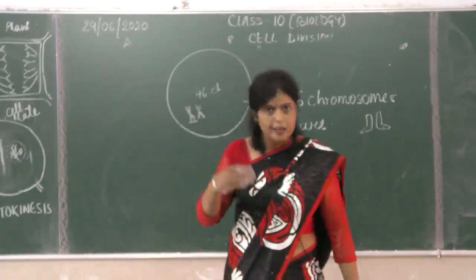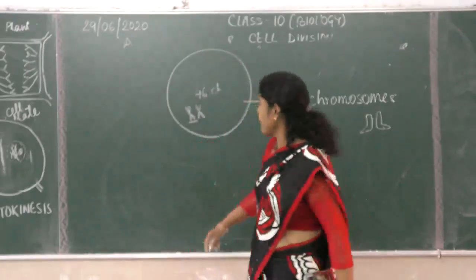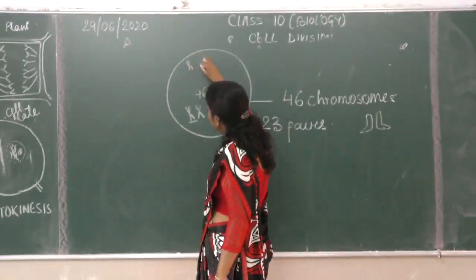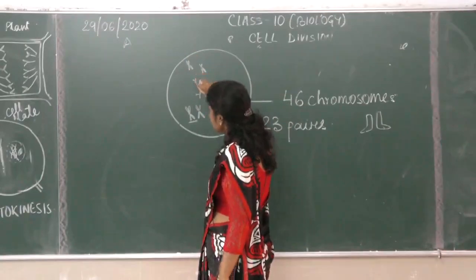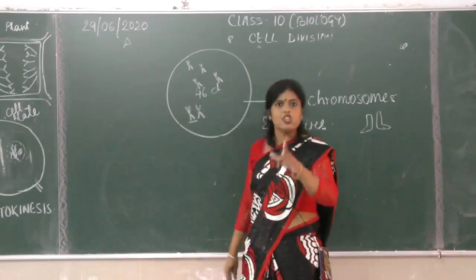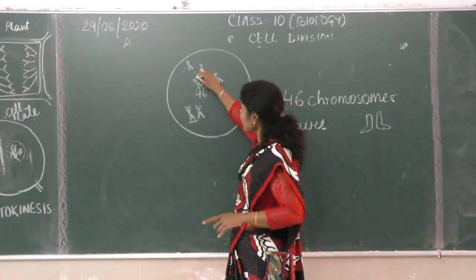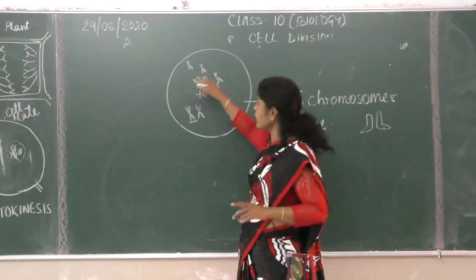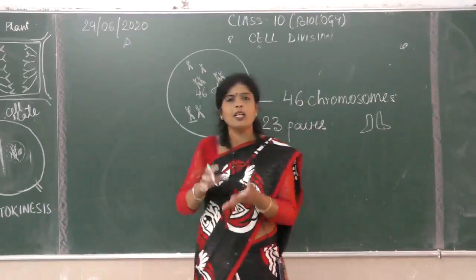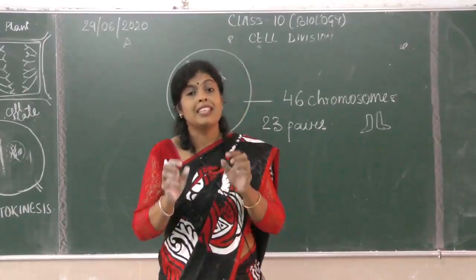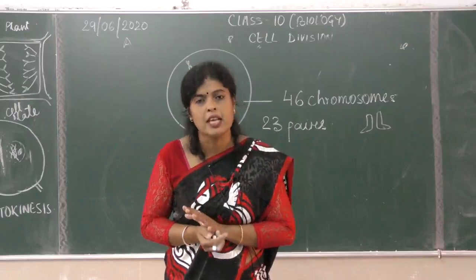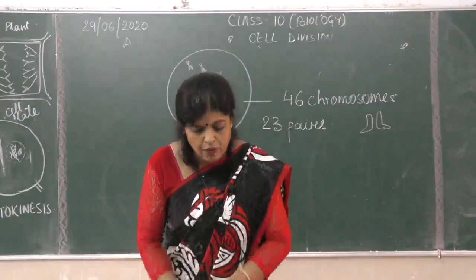I'll be explaining more about this pair. So we have actually 23 different types of chromosomes in our cell, and each of the chromosomes has its pair. If you look for it, each has its pair. That is how we call them. That is the reason instead of saying 46 chromosomes, we prefer to say we have 23 pairs of chromosomes.